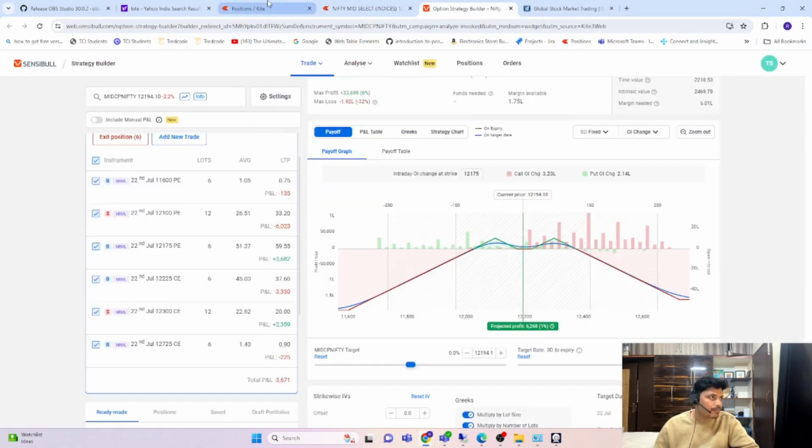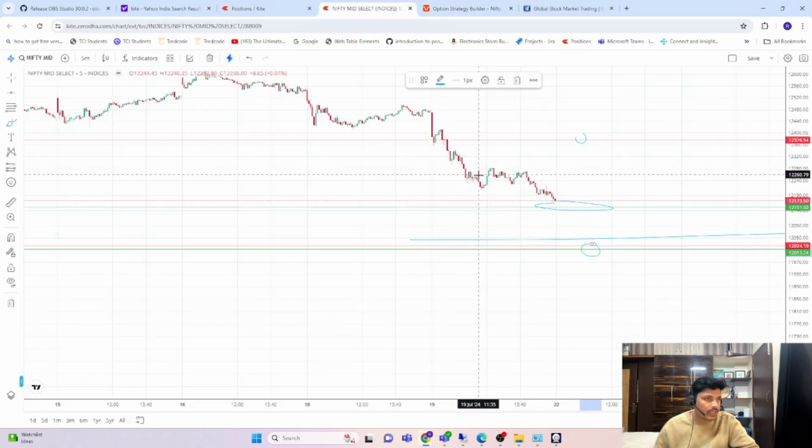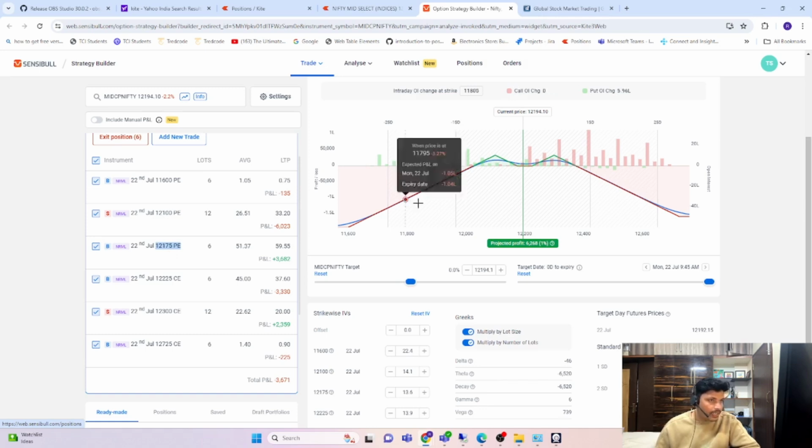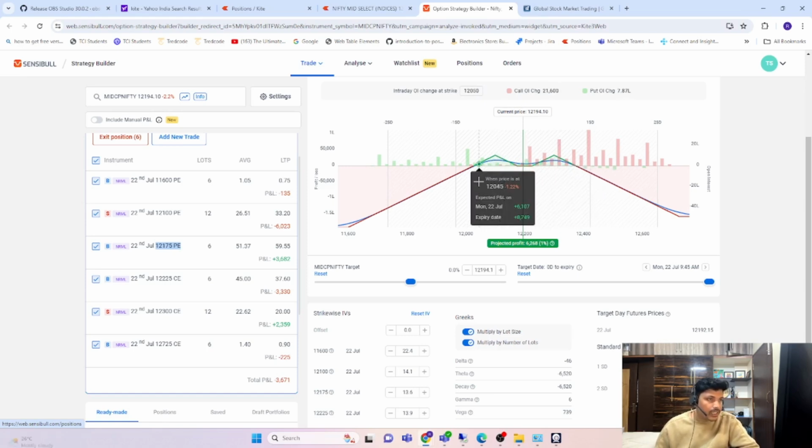Because I don't have any adjustment scenario here, the current scenario is that I can shift this particular leg. Currently on the call side we have the 12,300 call option as well as 12,000. One more position is the 12,175 put option. These I can shift and put at the current market price. That was the next scenario. But it will be risky again if the market is going in the upward direction, and again I can't adjust that particular position.